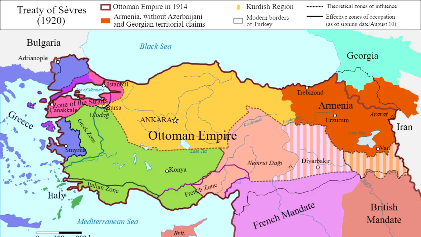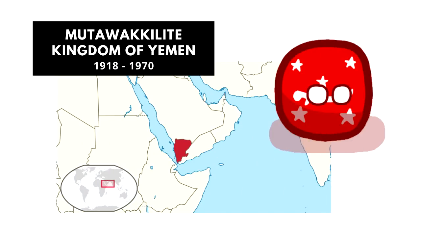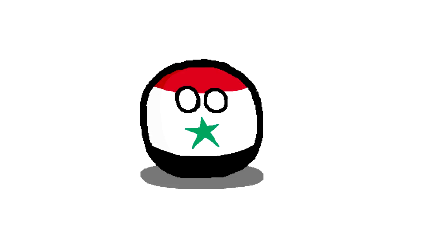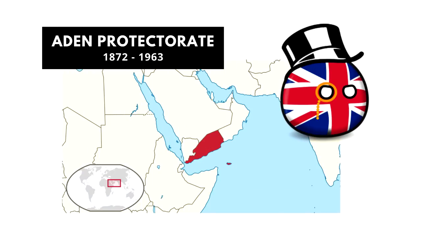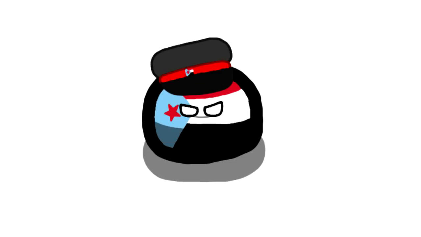North Yemen was formed from the collapse of the Ottoman Empire, becoming an independent absolute monarchy, later engulfed in a civil war in the 1960s, becoming the Yemen Arab Republic, an Arab Republic. On the other hand, South Yemen was previously a British protectorate known as Aden Protectorate. Eventually, British rule ended after local revolts, becoming the People's Democratic Republic of Yemen, supported by the USSR. It was the only communist state to exist in the Arab world.